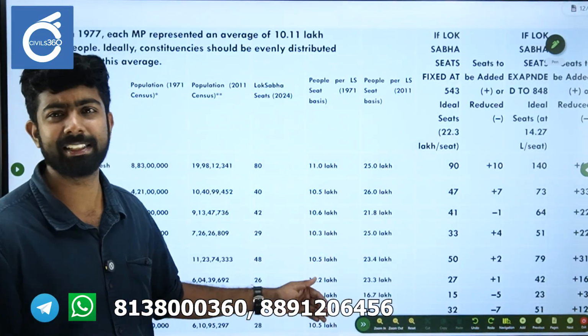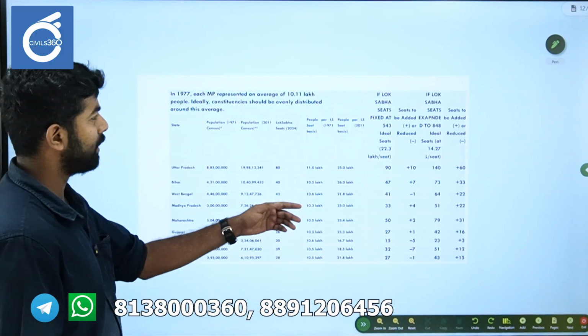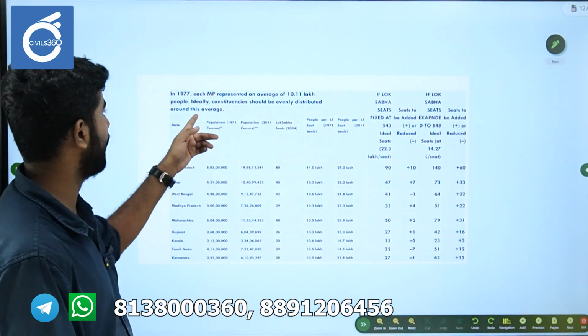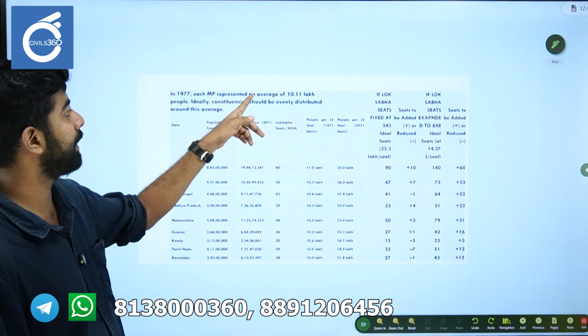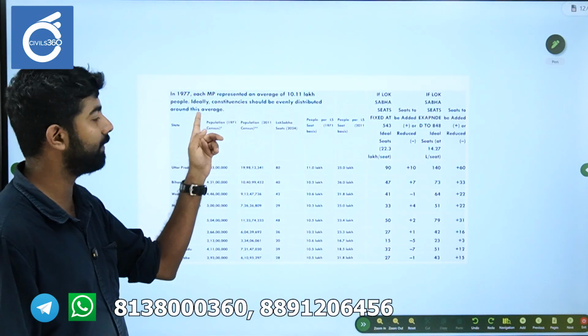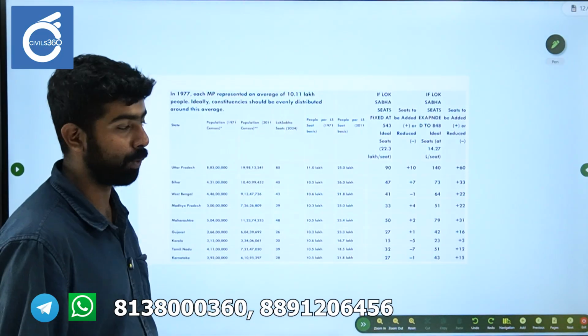Okay, so this is just a table that is for your understanding only, basically how it happened. So in 1977, each MP represented 10.11 lakh people. Ideally, constituencies should be evenly distributed on this average, so across India this should be the ratio.